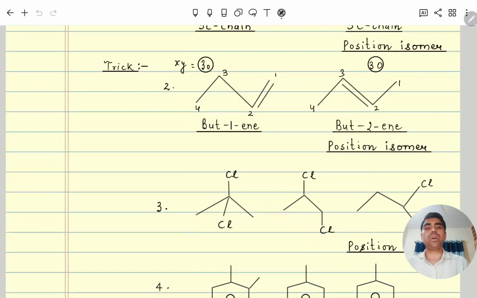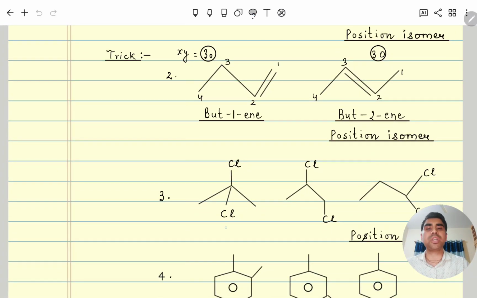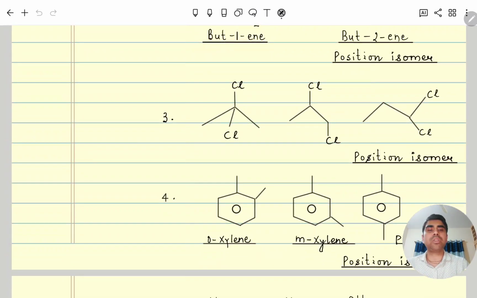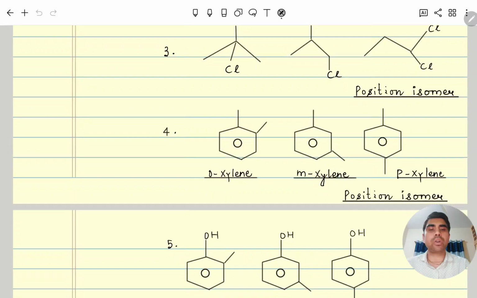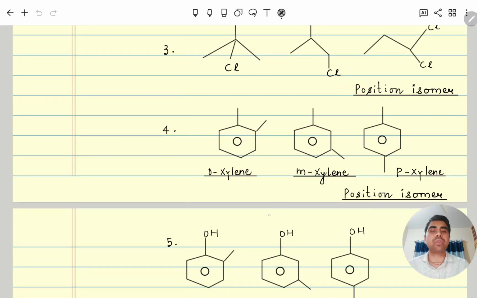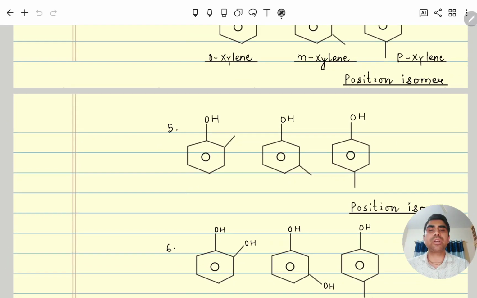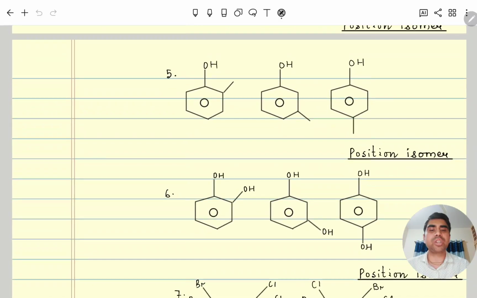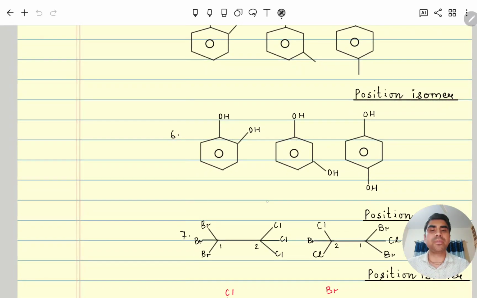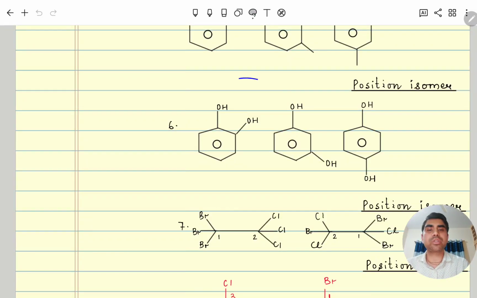Here also you can see but-1-ene, but-2-ene, both are position isomers. Here also 2-chloro, 1,2-chloro, 1,1-chloro. This one you know is geminal, this one also geminal. This one is vicinal. So all three are position isomers. Similarly, ortho-xylene, meta-xylene, para-xylene. So 1,2, 1,3, 1,4 position changing, molecular formula same. Similarly, here also you can see OH and methyl, so it is also position changing. This one you know, resorcinol, quinol, catechol. So this also in the 6th question, position only changing: 1,2, 1,3, 1,4.